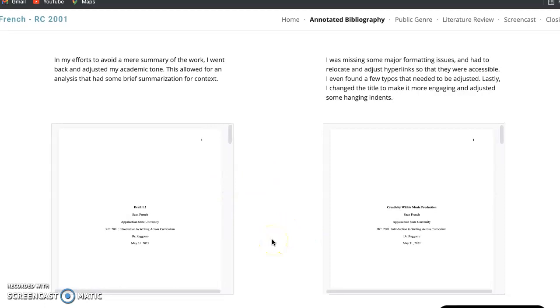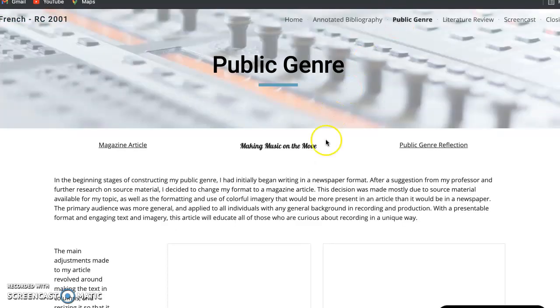Especially you see that at the bottom, where I discuss in my summary that I talk about Dr. Simon Order's work and why I needed to adjust one of my summaries, because it was a summary rather than a true analysis. I also relocated and adjusted some hyperlinks and found a few typos, unfortunately, and put in some hanging indents to really fix the formatting issues I had in APA.